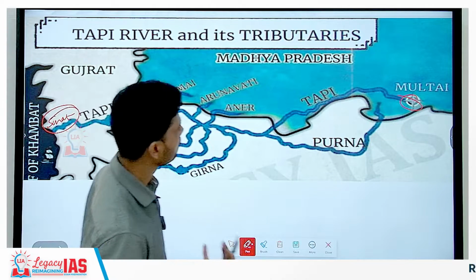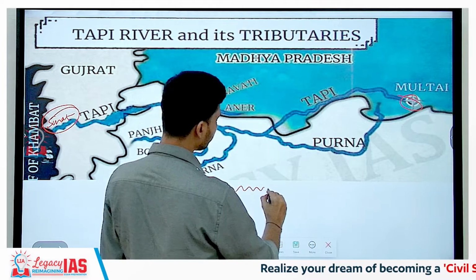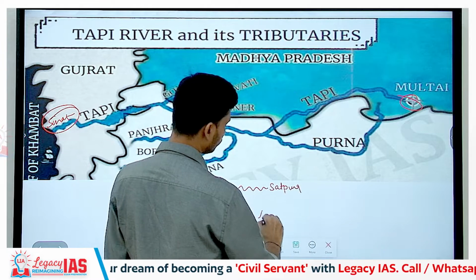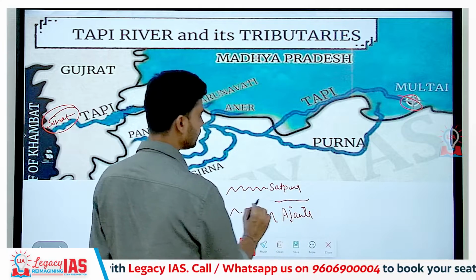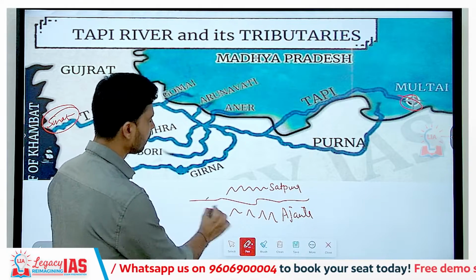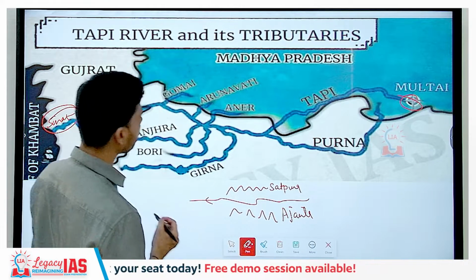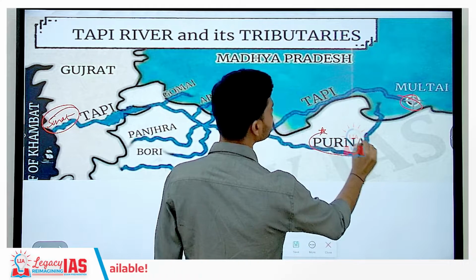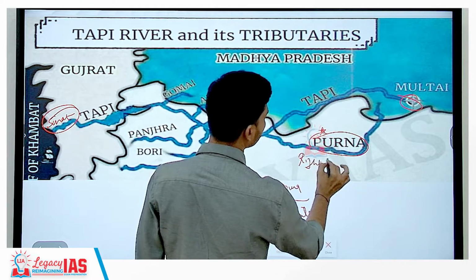Similar to river Narmada, Tapi flows between two hill ranges. To the north you have the Satpura hill range, and to the south you have a broken, detached hill that is called the Ajanta hills. So that is the flow pattern of river Tapi. It does not receive a lot of tributaries. The major tributary of river Tapi that you should remember is river Purna. That is one important right bank tributary of river Tapi.